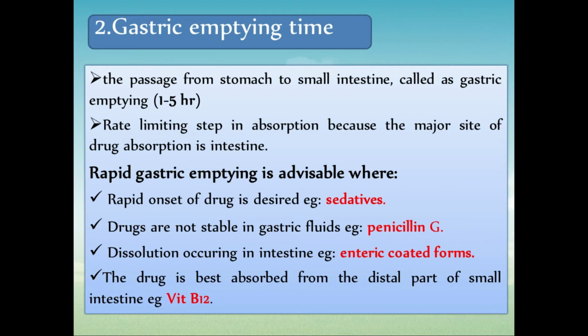Then, when the drug is best absorbed from the distal part of the small intestine, for example vitamin B12. Some drugs are absorbed only from the distal part of your small intestine, like vitamin B12. In that case also rapid gastric emptying is advisable.